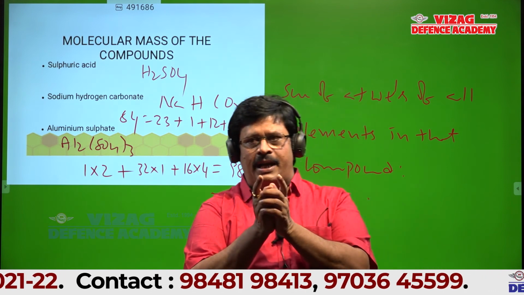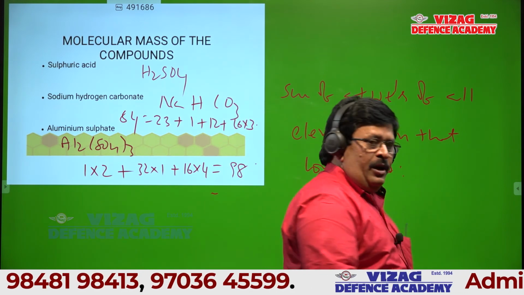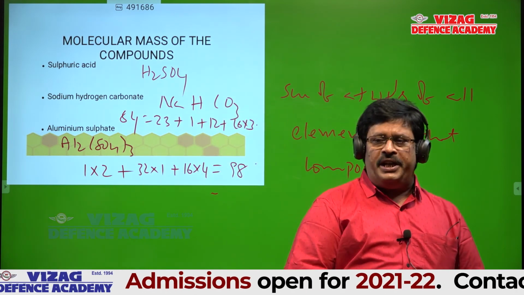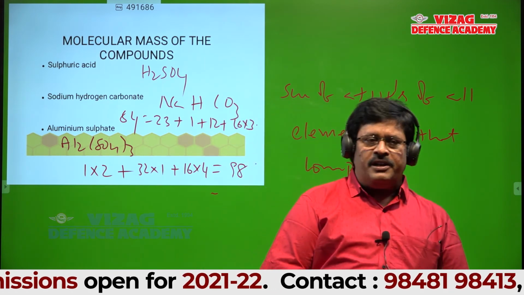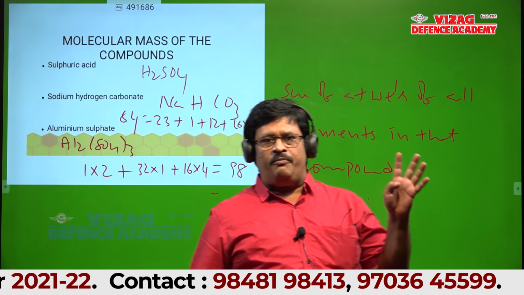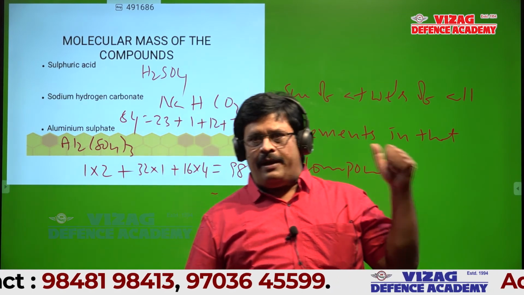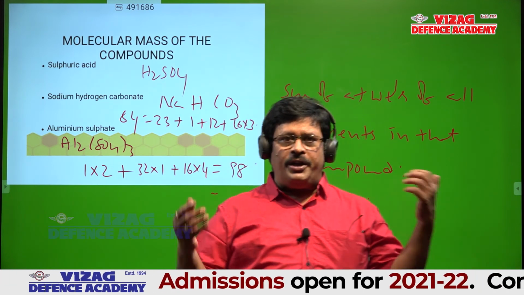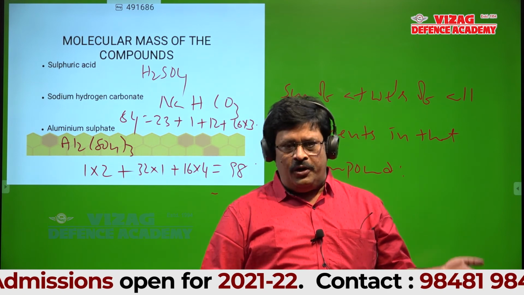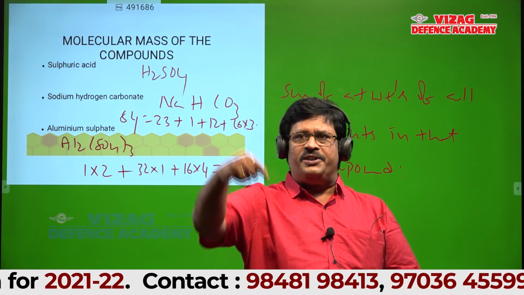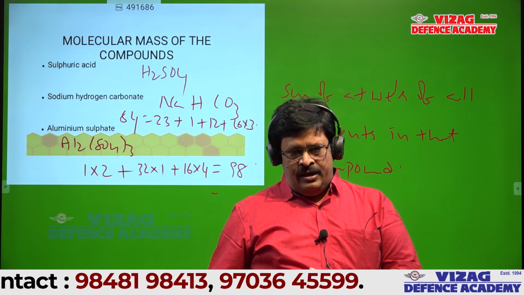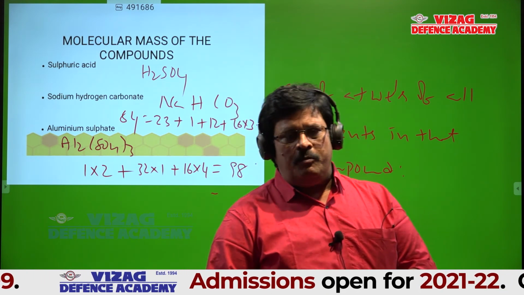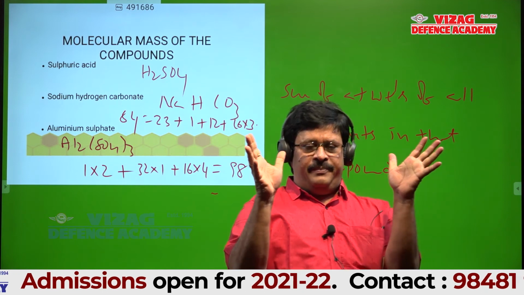Today afternoon there is an exam in math, physics, chemistry, and the exam time is 2 to 5. Each subject has 25 questions. There are 75 questions. For each correct answer plus 4 marks, and for a negative answer it is -1. So first of all, you attempt what you know. Don't attempt simply like your 10th class board examinations. Don't write 1, 2, 2, 2, 1. Attempt only those questions you are confident about. There should not be a negative mark.